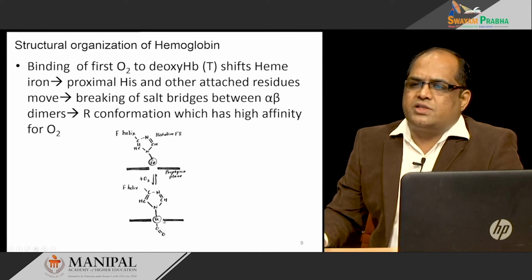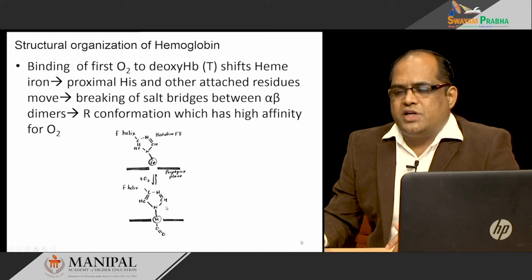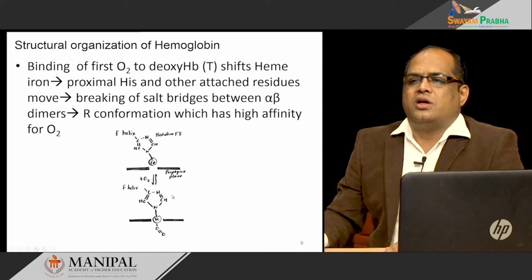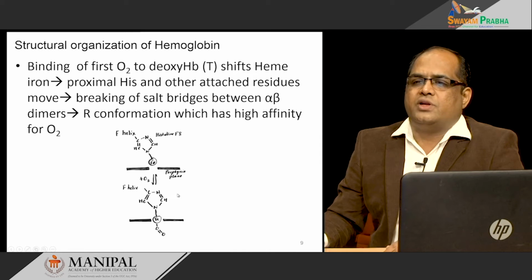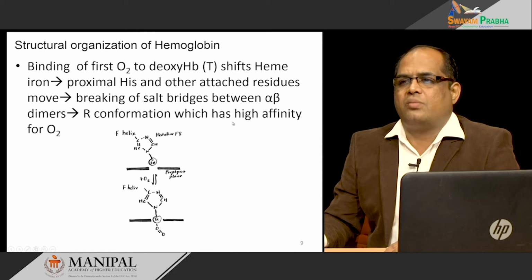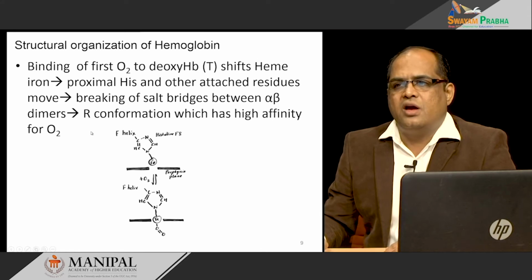This causes the breaking of the salt bridges, and that will cause a conformational change in the hemoglobin molecule, converting more of it from the T form into the R form, and there is a high affinity for the oxygen.